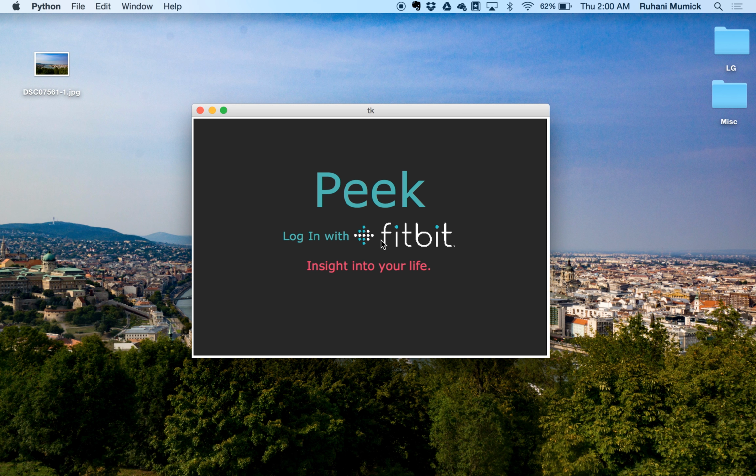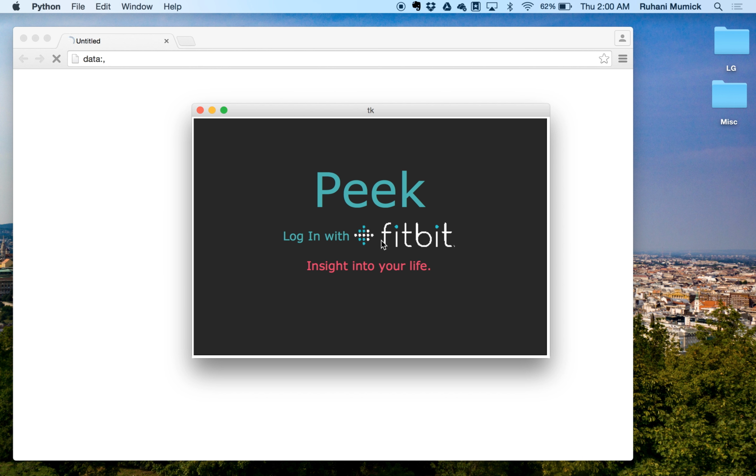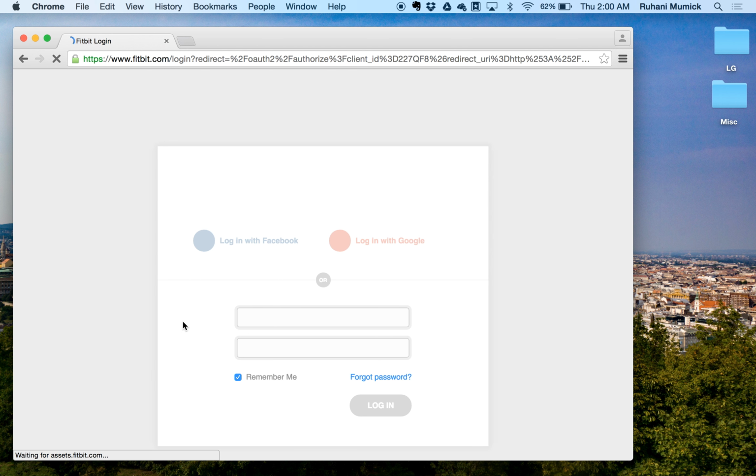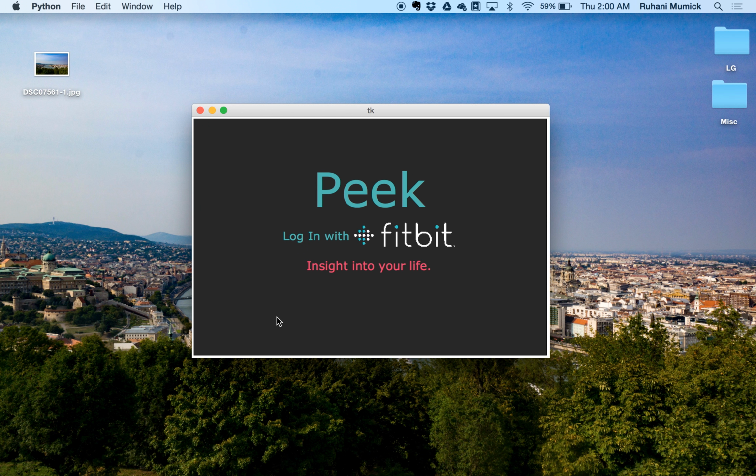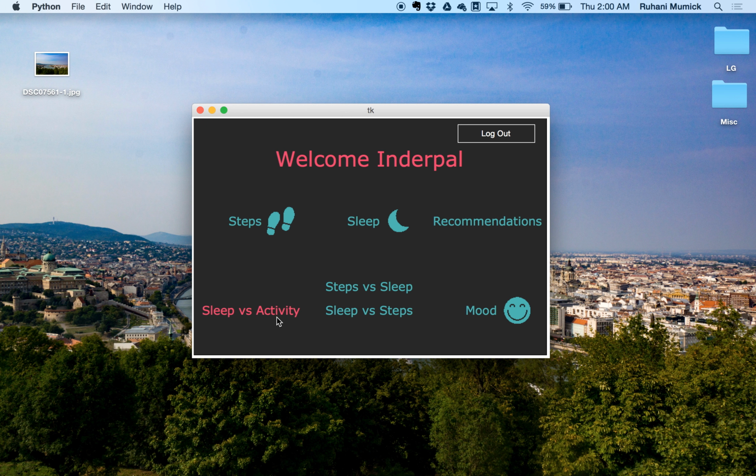So you start out by just logging in with your Fitbit account, and that directs you to the screen where you log in. I'm actually going to log in using my dad's account since he's been wearing his Fitbit for a long time and has some good data. So I've logged in there, and then you are directed to the home page, and you can go and view your steps.